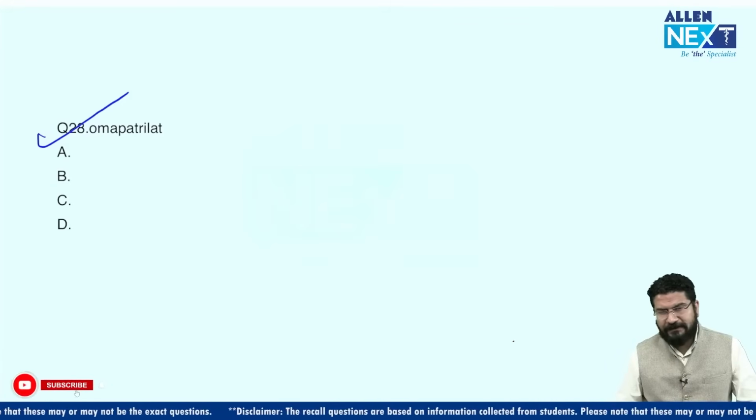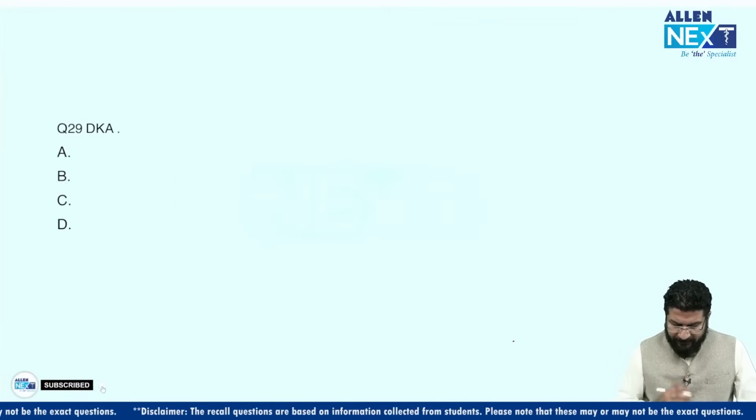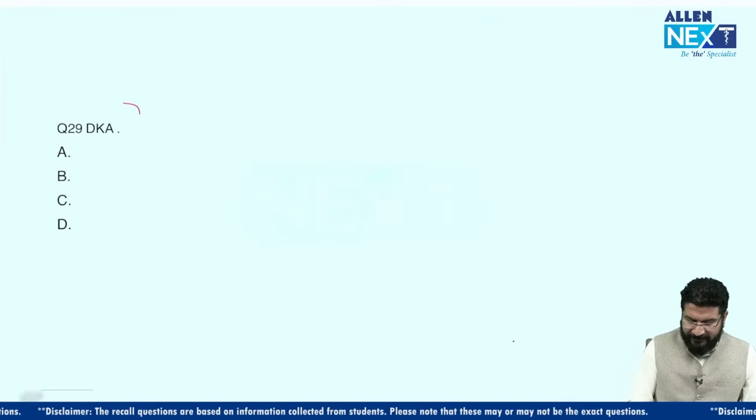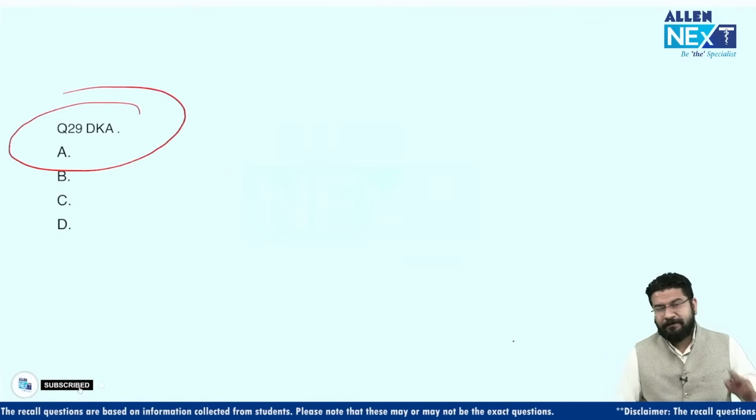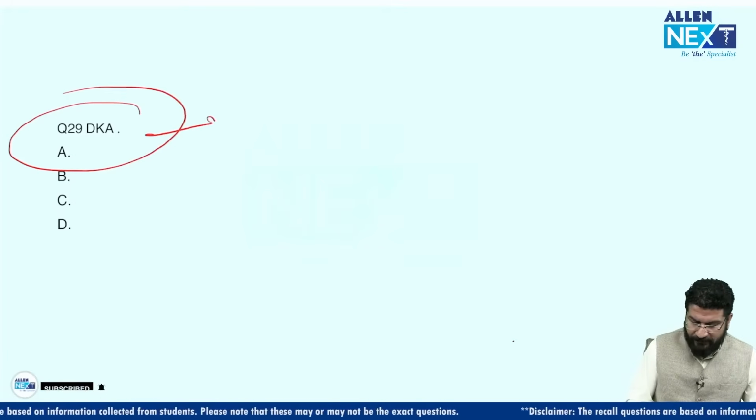Omapatrilat. Again, this I have discussed in pharmacology also. So coming to this, this was the question, management of DKA. This is a question which they have been asking in NEET PG for the past 3 years. Same question. What do we give?